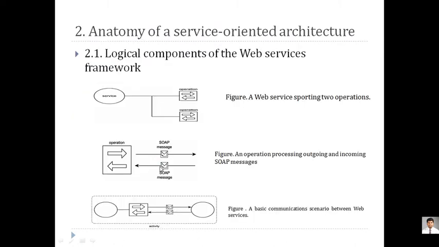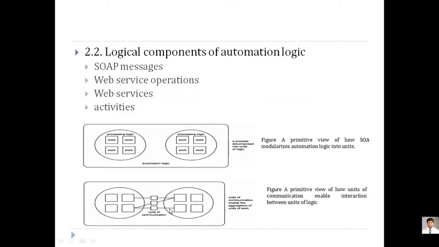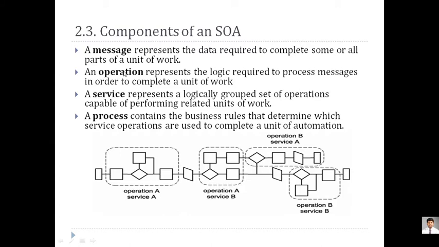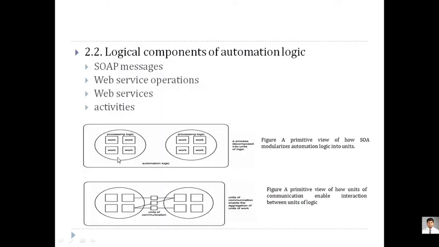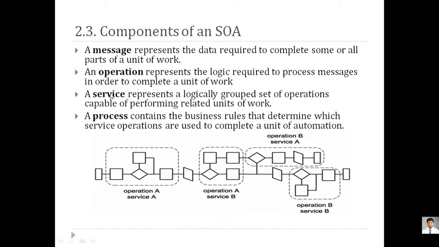Whenever services interact with one another, the data which is transferring to and fro is called a message. Now operation: if I want to do something, I put everything in a logic called a logical component, and that logical component is an operation. Operation will be initiating your messaging, so operation is one of the important things.